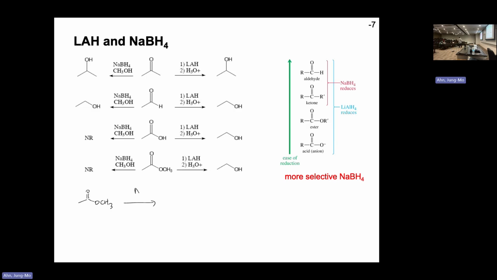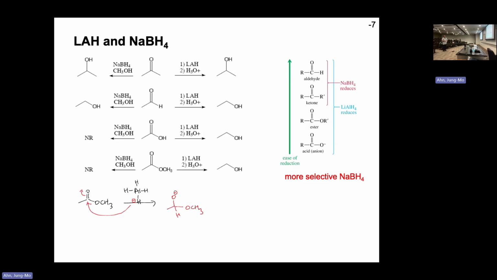So let me show you why it makes a primary alcohol from the carboxylic acid or ester. So this is an ester, right? It is actually the same as the Grignard reaction, like reacting twice. It becomes the exact same mechanism. You get the carbonyl of the ester, the hydride of the lithium aluminum hydride makes an attack, opens it up.